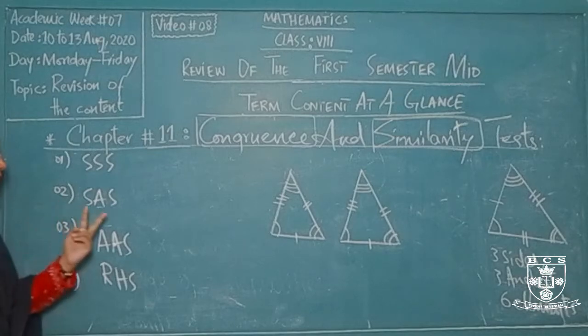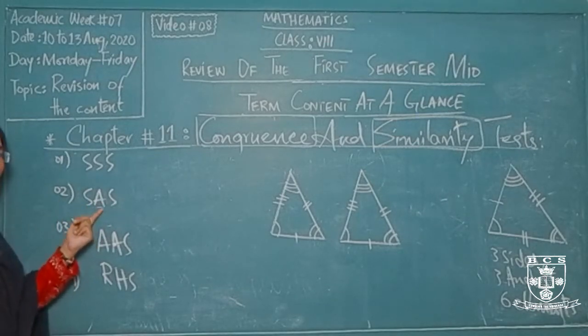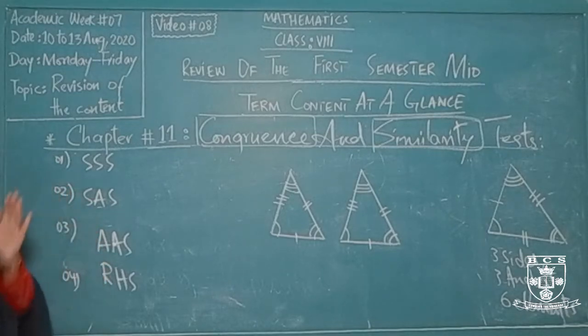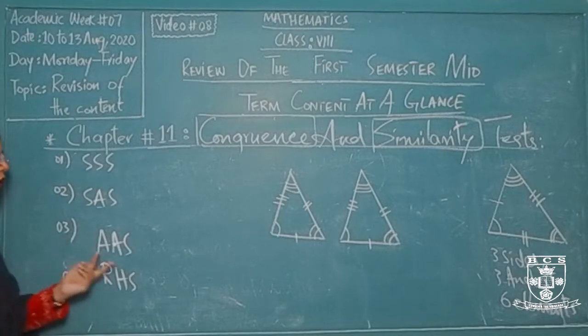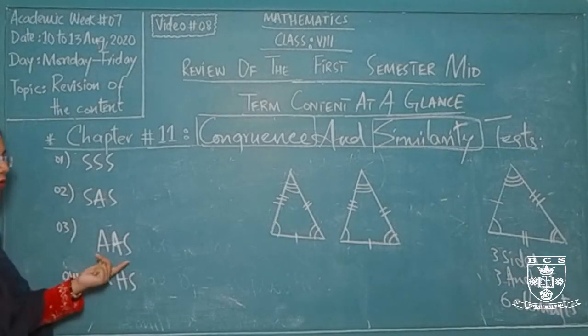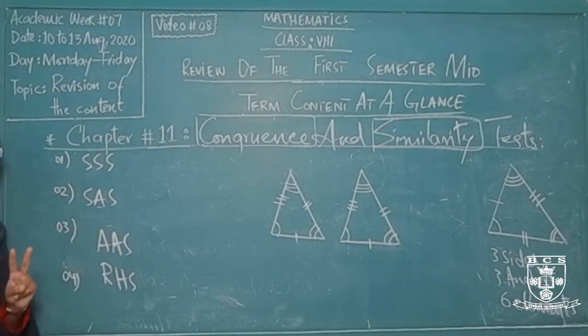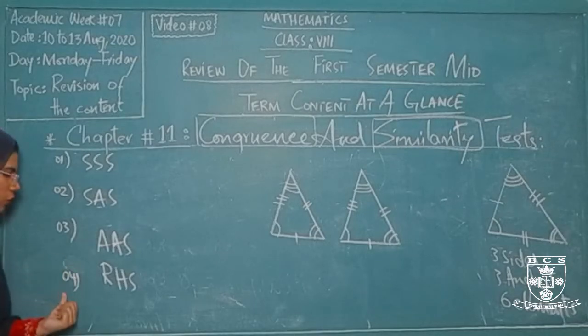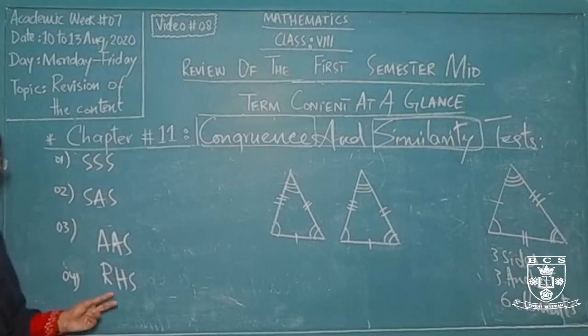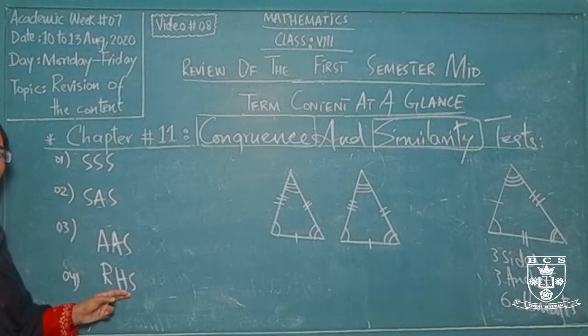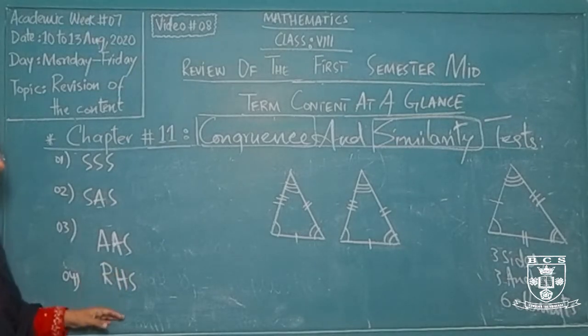It simply means that the 2 different sides and 1 included angle must be congruent from one triangle to the corresponding second triangle. For the third one, if we are having the 2 congruent angles and the 1 congruent side for the 2 corresponding triangles. And for the fourth one, if the right angle, the hypotenuse side and one other side is the same or congruent to the corresponding right angle triangle.